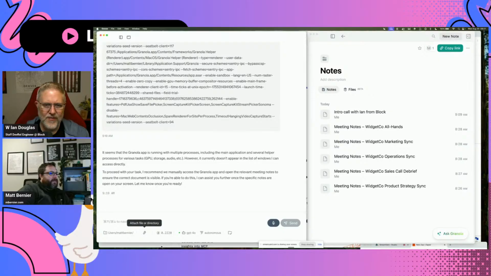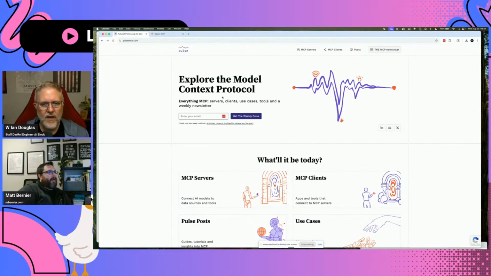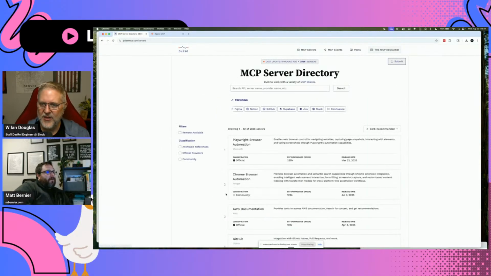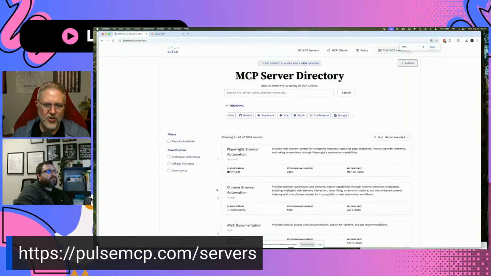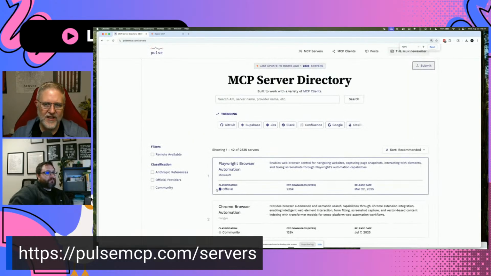So you mentioned you were telling me about Pulse MCP, right? Yeah, this website has a whole bunch of MCP servers on here. If you click on MCP servers partway down, let me share this URL out if anybody else wants to go check this out. So pulsemcp.com/servers. At the top here, we can search for all kinds of things.